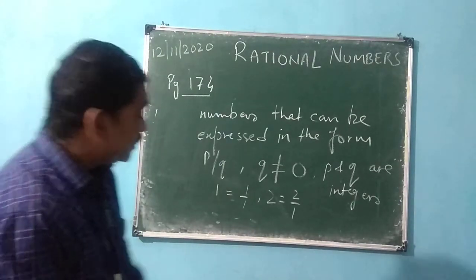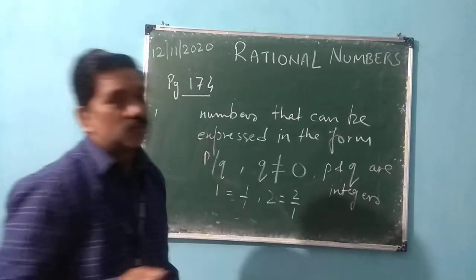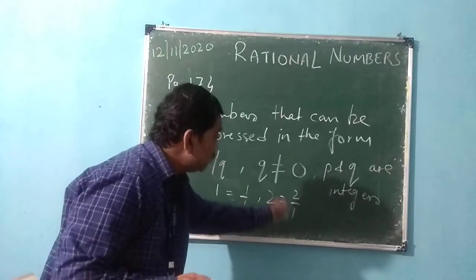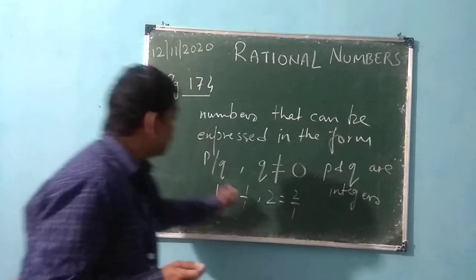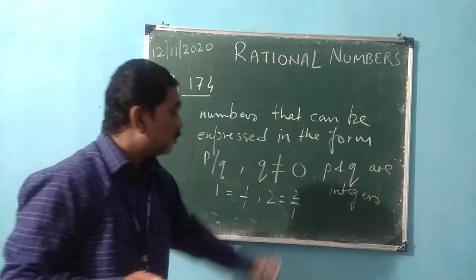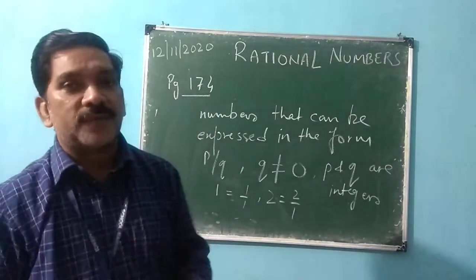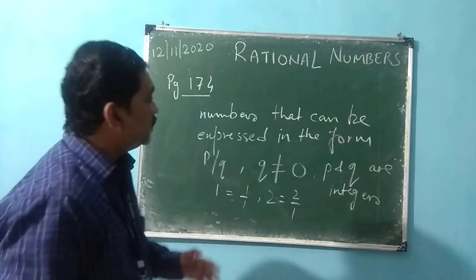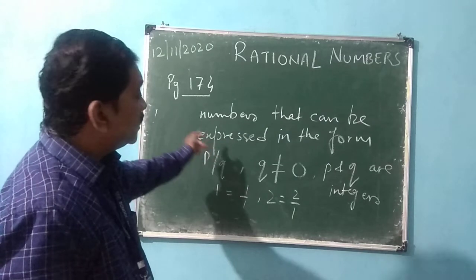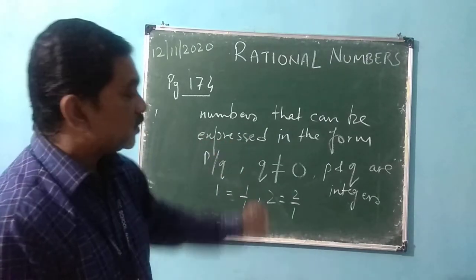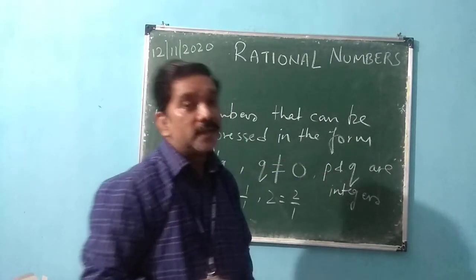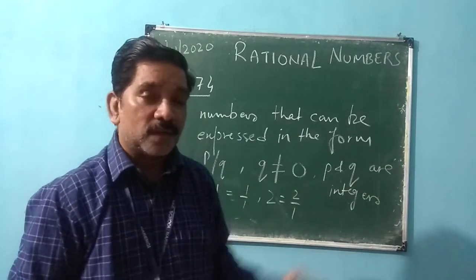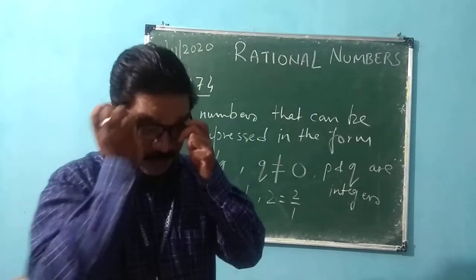But this denominator should not be 0. You write any number, but don't write 0 as the denominator. That is what q is not equal to 0 means. The moment you write 0 here, it is undefined. It has no meaning. So rational numbers are numbers that can be expressed in the form p by q, where q is not equal to 0 and p and q are integers. This is called a rational number.